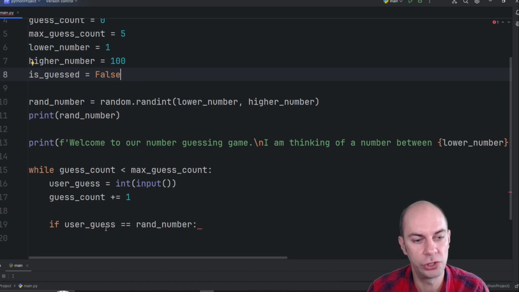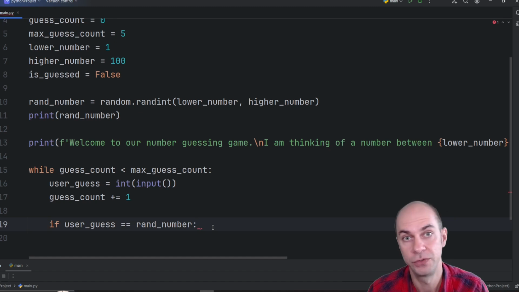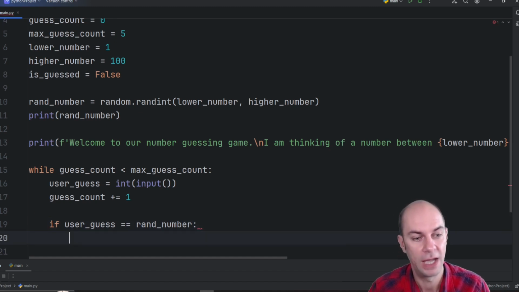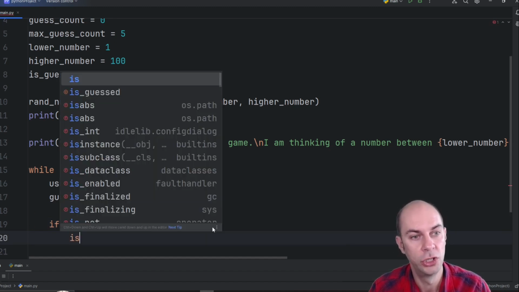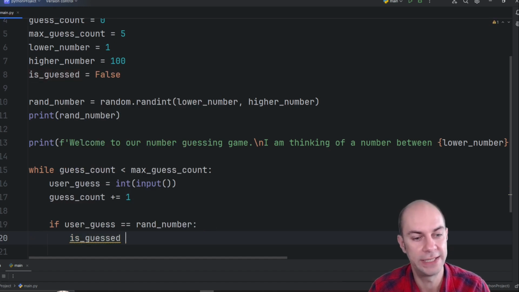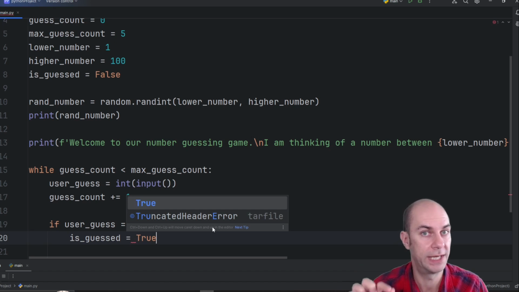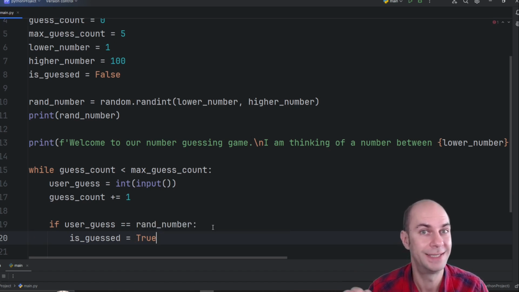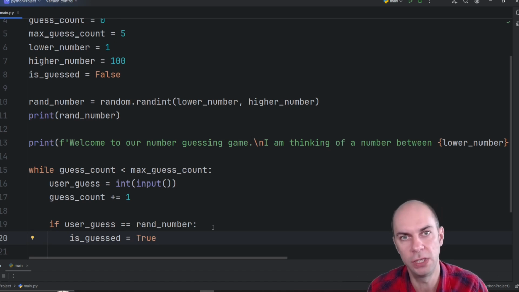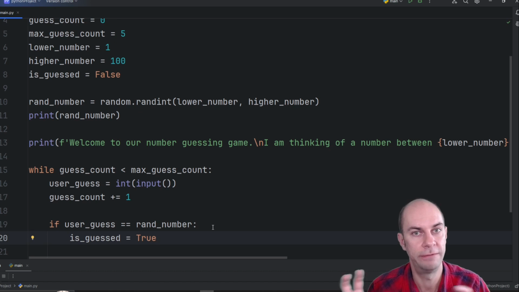But if user guess is the random number, so if we've guessed correctly, I am going to want to set is guessed to the value of true. Notice that one equals sign is an assignment operator. So I'm now switching that Boolean flag from the value of false to the value of true.